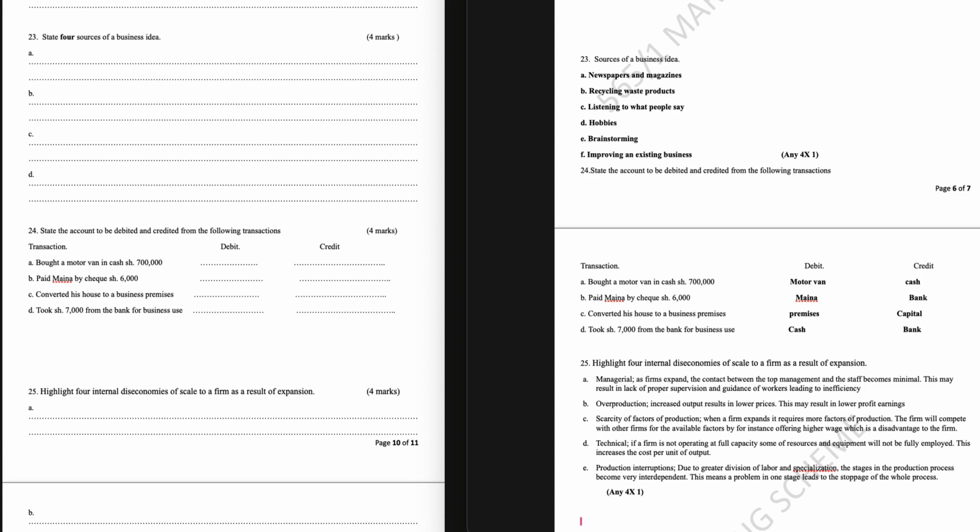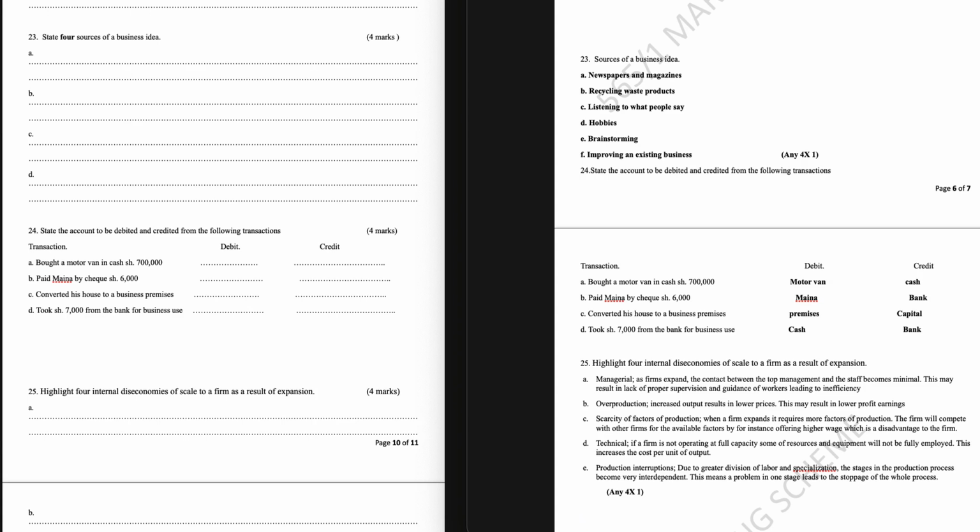Question 25. Highlight 4 internal diseconomies of scale to a firm as a result of expansion. Managerial. As firms expand, the contact between the top management and the staff becomes minimal. This may result in lack of proper supervision and guidance of workers, leading to inefficiency. Overproduction. Increased output results in lower prices. This may result in lower profit earnings.